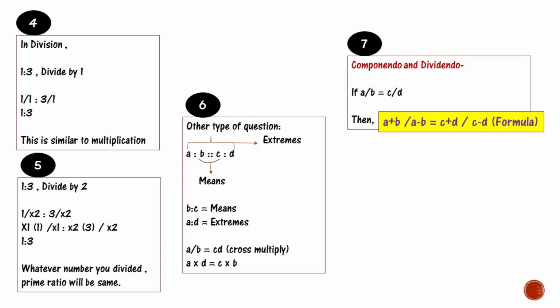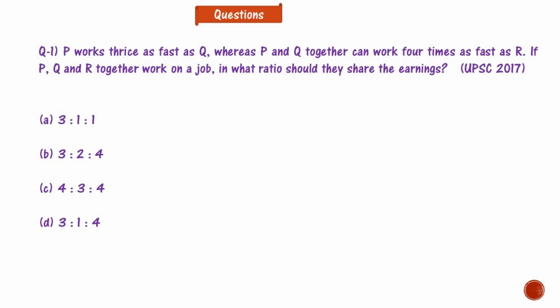Now we will understand the concept of componendo and dividendo. If a divided by b is equal to c divided by d, then the formula is a plus b divided by a minus b is equal to c plus d divided by c minus d. You have to mug up this formula, it will help in question solving. Okay. Now let us solve some of the questions.